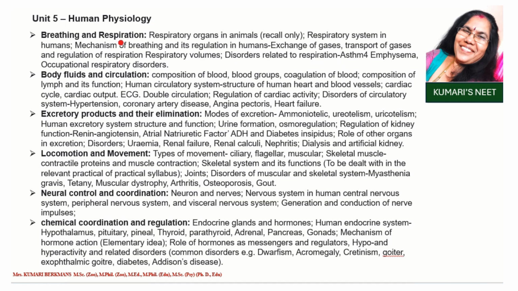Unit 5, if you see, human physiology. Human physiology contains 6 subunits. In that, the first subunit is breathing and respiration. This part is very, very important. And respiratory organs in animals, this is only recall. And respiratory system in humans, mechanism of breathing and its regulation in humans, exchange of gases, transport of gases and regulation of respiration, respiratory volumes, disorders related to respiration: asthma,